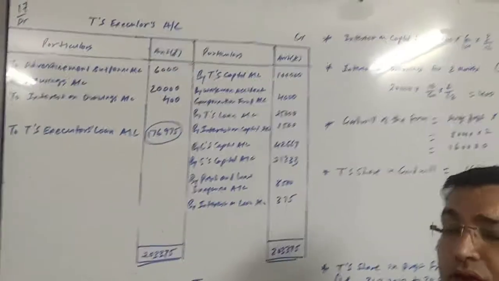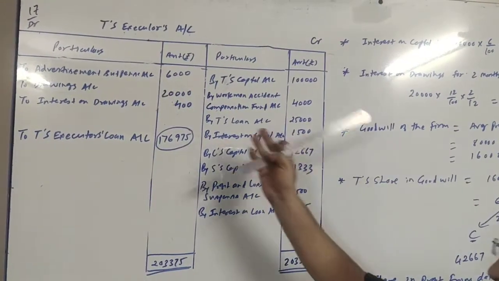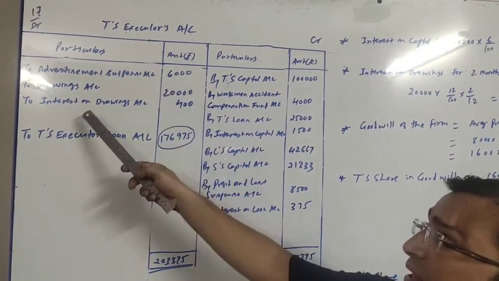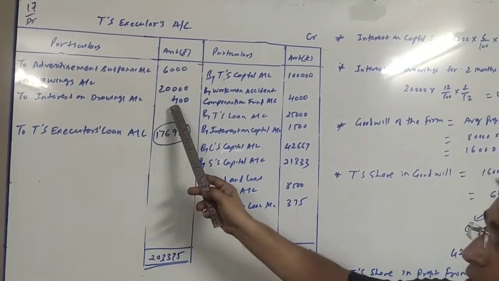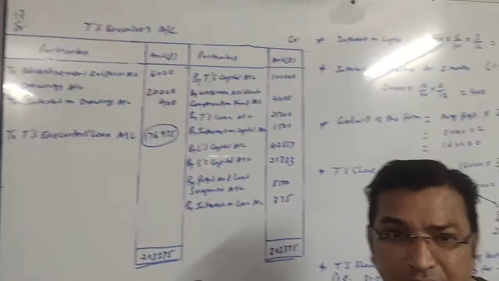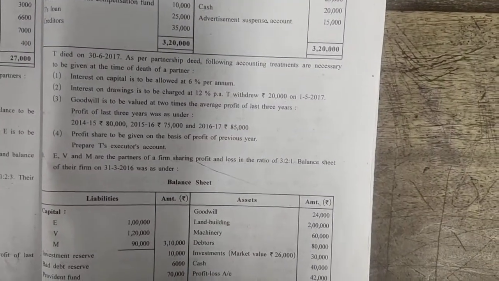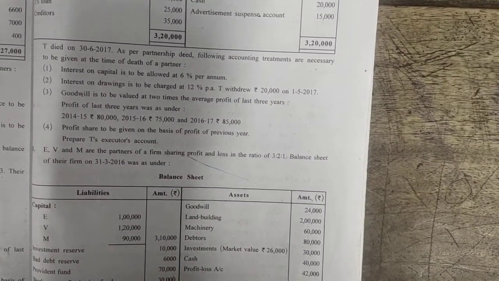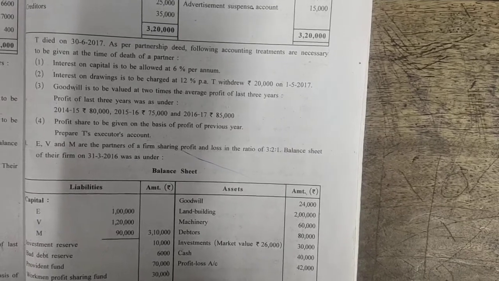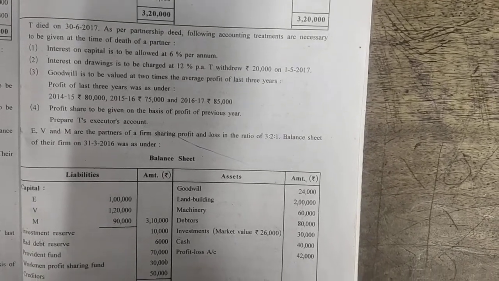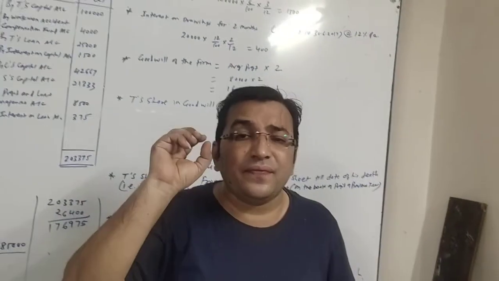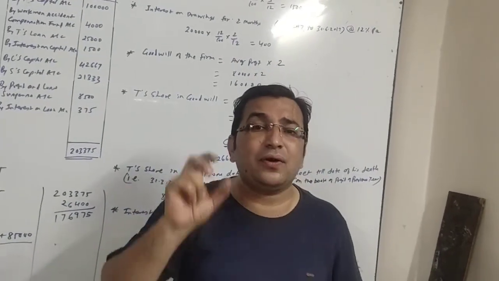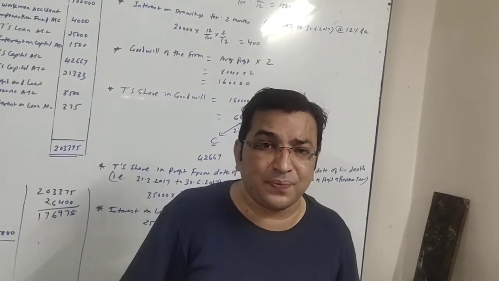So the 400 rupees we calculated as interest on drawing will be recorded on the debit side of T's executor account. So, to interest on drawing, rupees 400. Goodwill is to be valued at 2 times the average profit of the last 3 years. Profit for the last 3 years was rupees 80,000, 75,000 and 85,000 respectively. Friends, goodwill we have to calculate on the basis of 2 years' average profit.